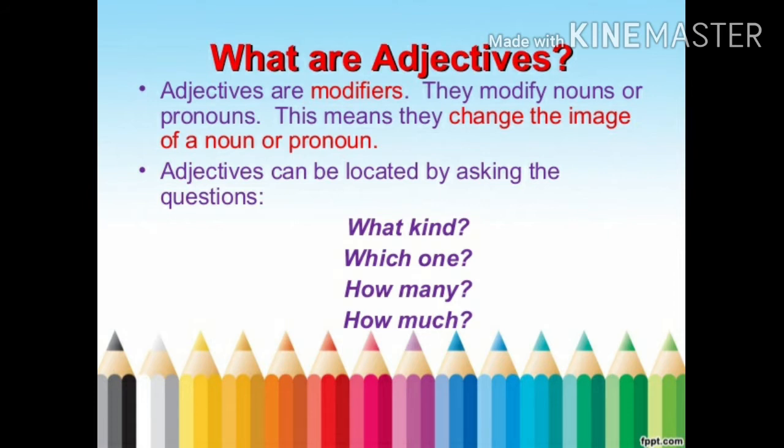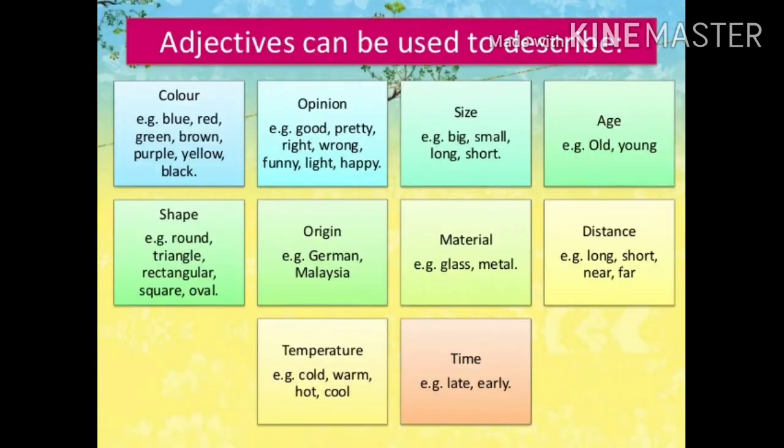So these questions help us to know which adjective is present in that sentence. Adjectives can be used to describe color, opinion, size, age, shape, origin, material, distance, temperature, and time.